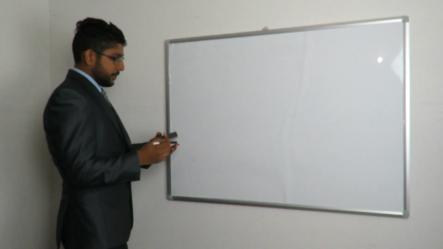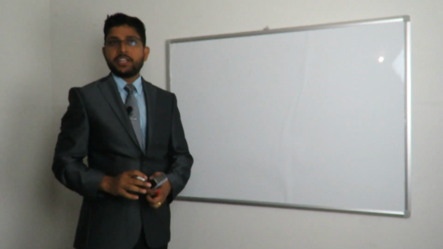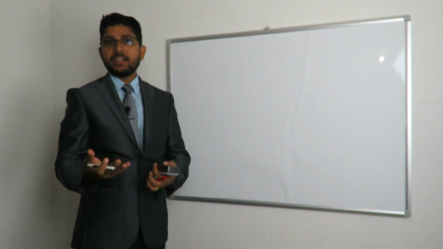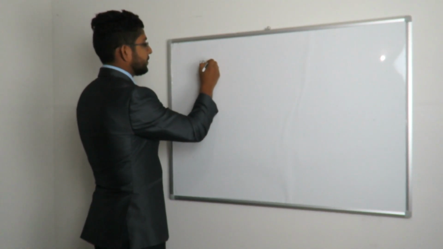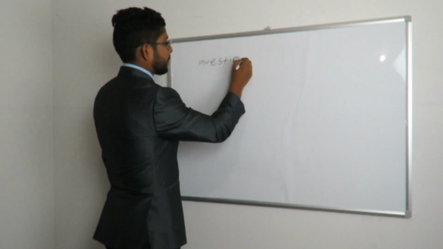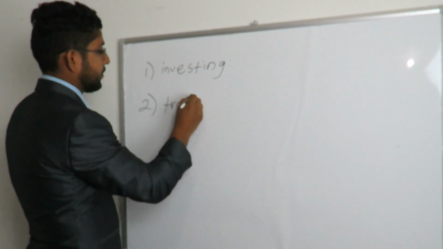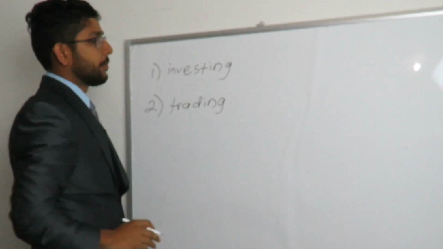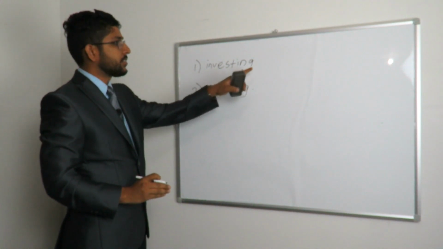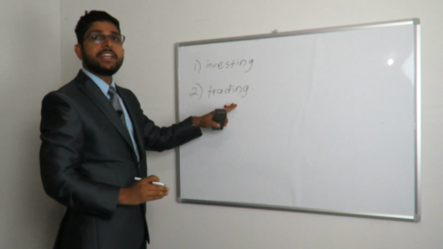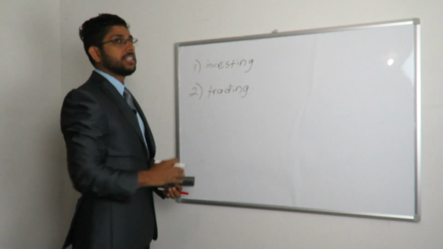So the next topic we can discuss here is about the ways. There are two main ways that you can use the stock, or you can buy the stock for two different purposes. The first one is investing, and the second one is trading. It is very important to know about these two topics, because some of the people invest the amount in the stock, but the others will be trading in the stock. So they can utilize the stock in two different ways, but both of them are earning money.